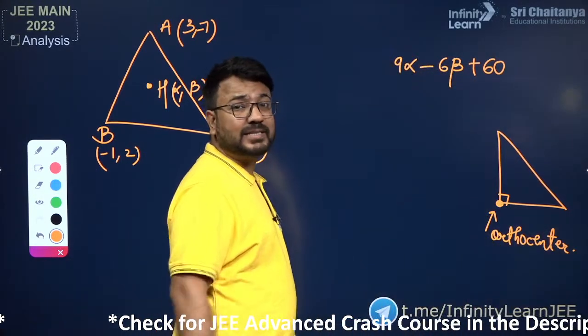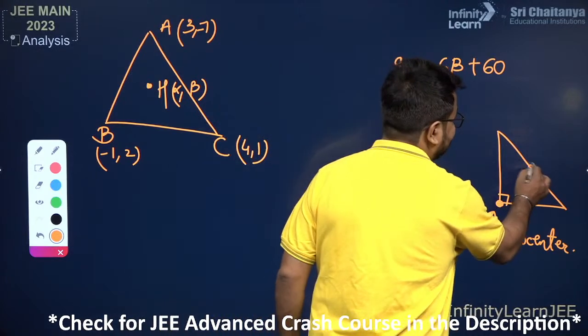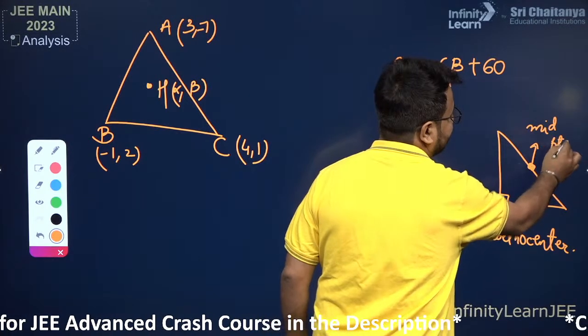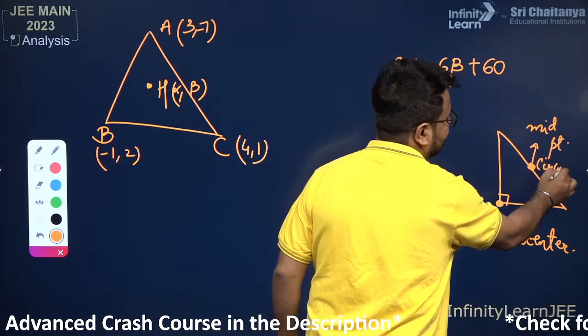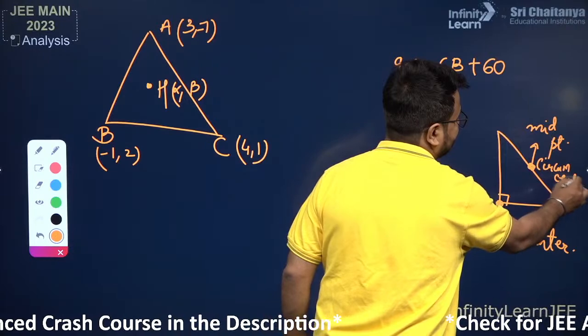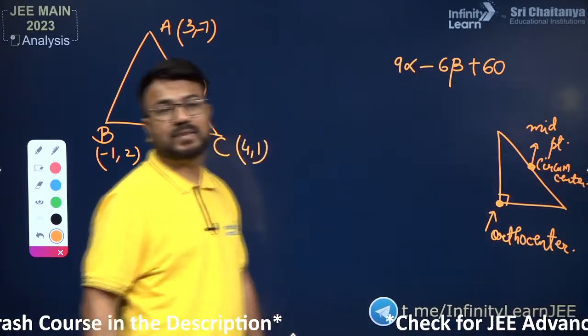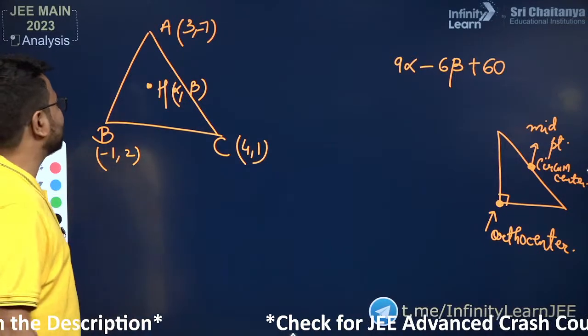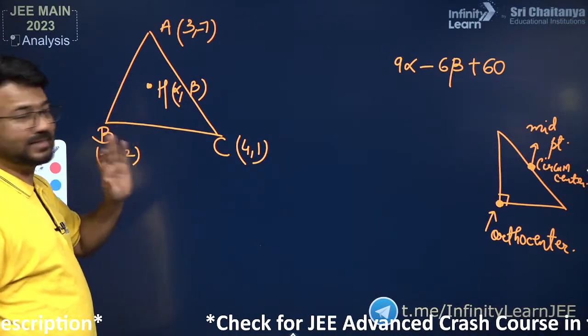And if they are asking for the circumcenter, then in case of a right triangle, the midpoint of the hypotenuse is the circumcenter. So this is an important concept to evaluate the orthocenter and circumcenter in case of a right triangle. Here we can check by evaluating the slopes, or we can check by evaluating the distances.